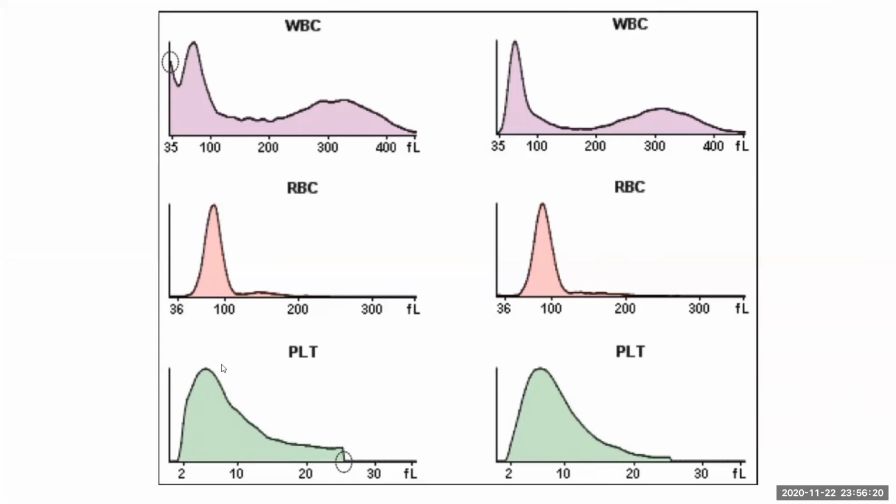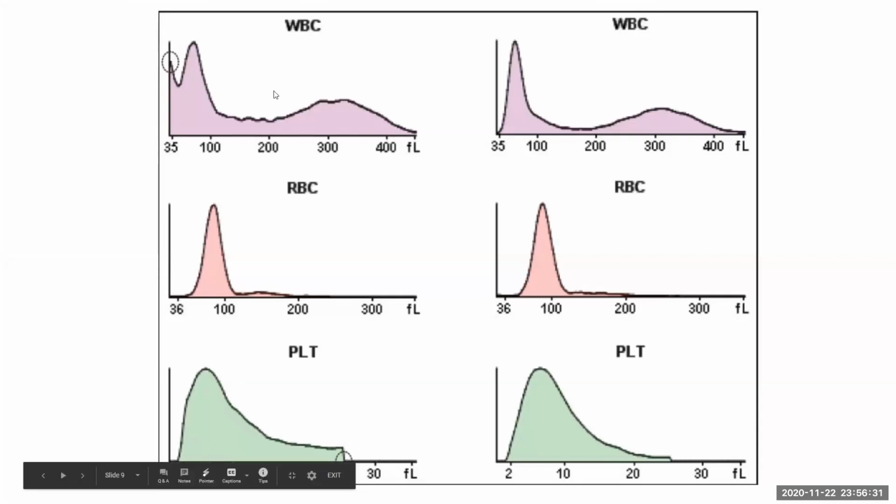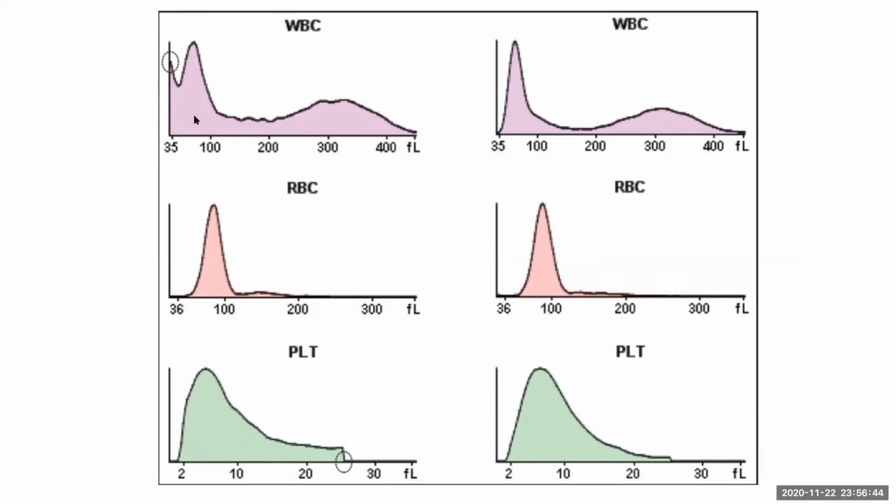So this is normal. When coming to platelets, it is around 8 to 12 actually. So if you take the mean, it will come to around 8. For WBC, we might have seen in the CBC chart, it will be written as neutrophil, lymphocyte, and mixed. Why it is written like that: lymphocytes have a lower volume in femtoliters, around 50 to 150. Mixed, eosinophils, basophils, and monocytes, come in 150 to 300. More than 300, we have the neutrophils. That's why, because it works on the Coulter principle, the analyzer is giving us values in this format.